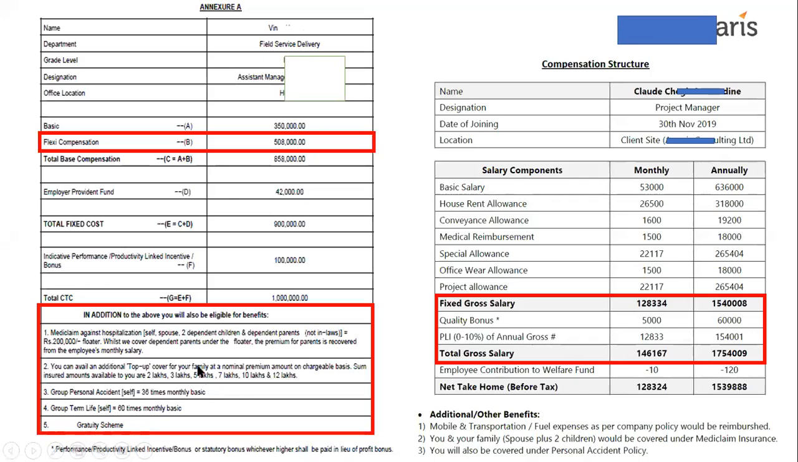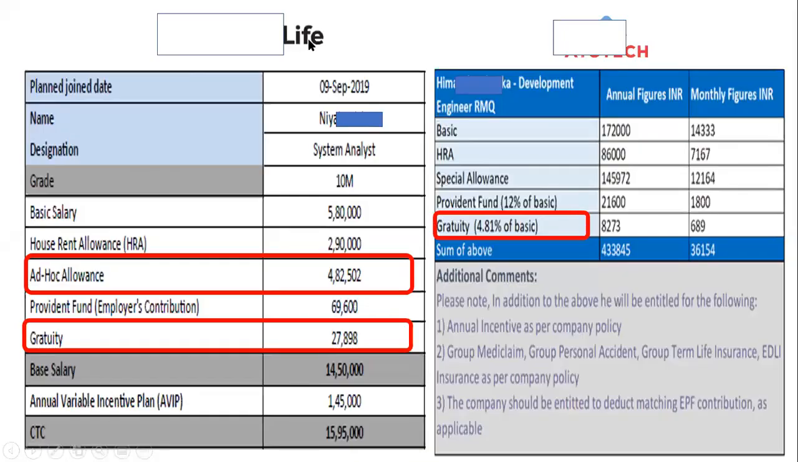The gratuity also is part of the benefit, and is not part of CTC. This is the perfect example of a flexible compensation model and a perfect example of a complete compensation and benefit package.